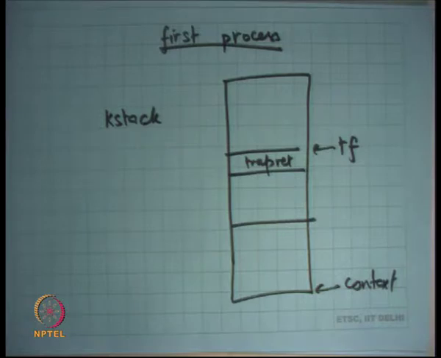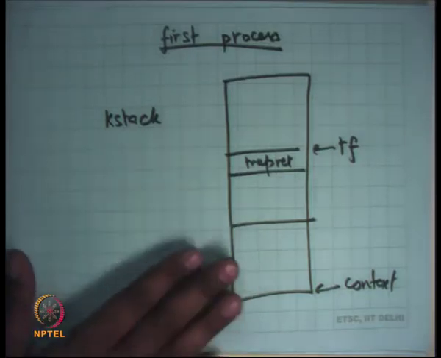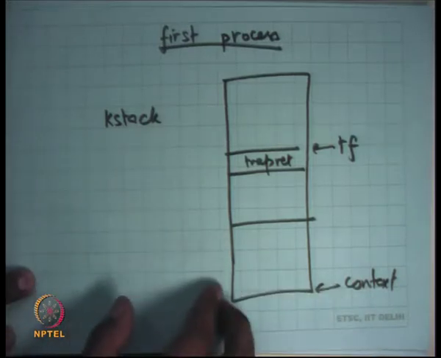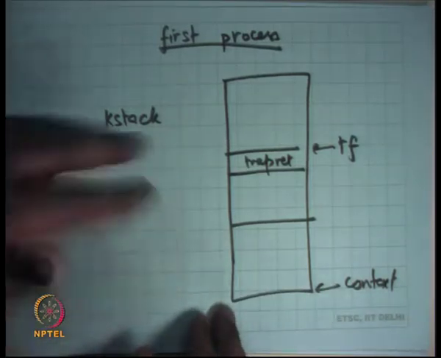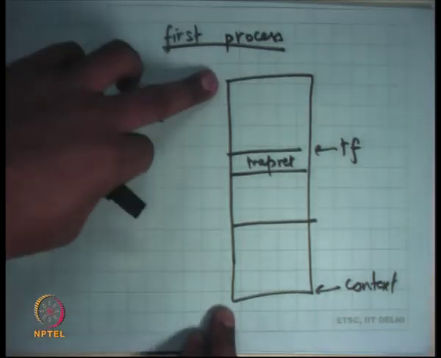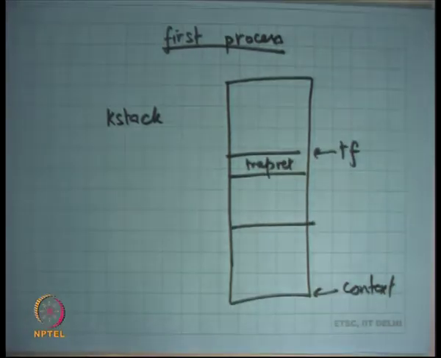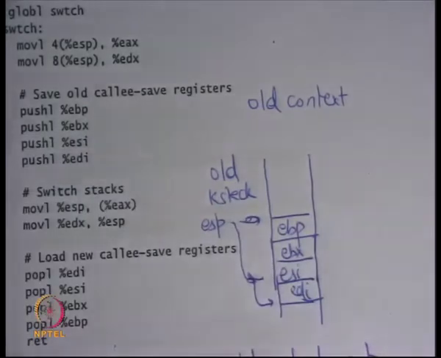Okay. So the invariant I'm maintaining is that all the K stacks that are saved and not currently running are always in this format: the last few bytes, where context is pointing, point to the size of the current stack, and the first few bytes after context are these saved registers and the return address. Okay, question: why am I only saving these 4 registers? Why not EAX, EBX? What happened to those registers?